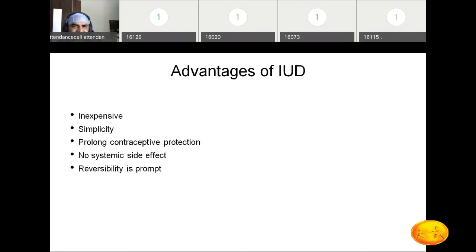Right. Okay, the overall advantages of intrauterine devices compared with oral contraceptive pills and other methods of contraception: it is inexpensive and very simple, but an expert is required to insert it. It has prolonged contraceptive protection. The patient does not need to come regularly for follow-up or to the hospital. No systemic side effects, and reversibility is prompt. When the copper T is removed, the patient can get pregnant. So these are the advantages of the intrauterine copper T devices.